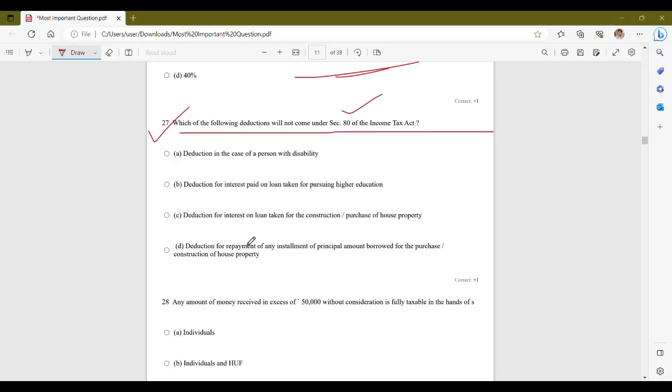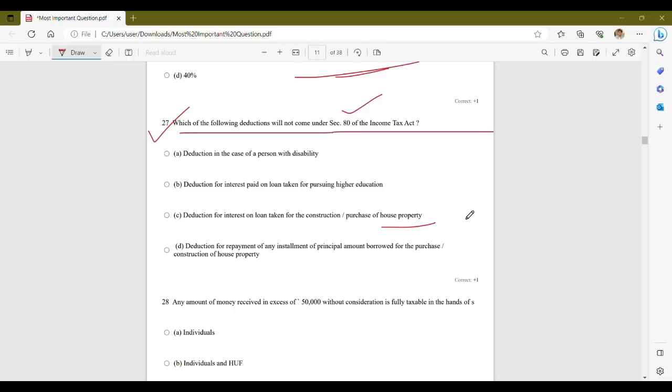Now, Section 80 of Income Tax Act provides for various deductions available to taxpayers. However, specific deductions mentioned in option C, which is related to interest on loan taken for the construction or purchase of house property, does not fall under Section 80 of Income Tax Act 1961.